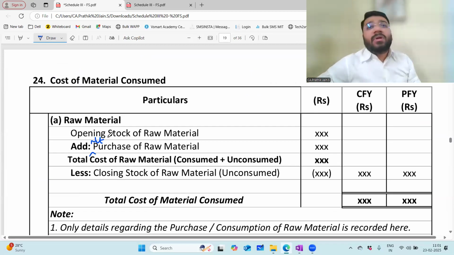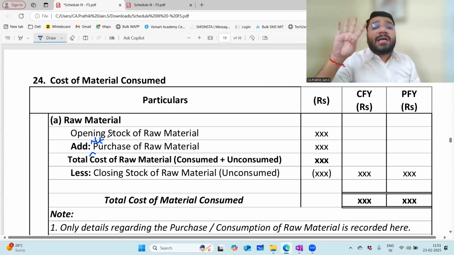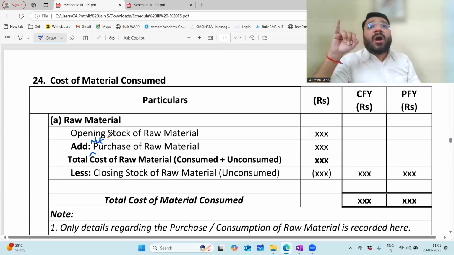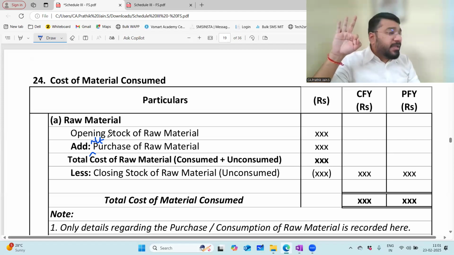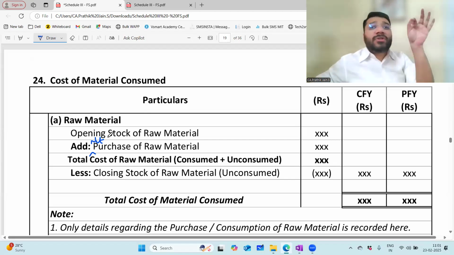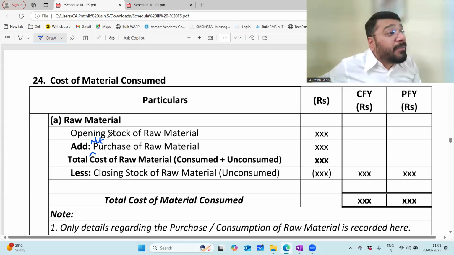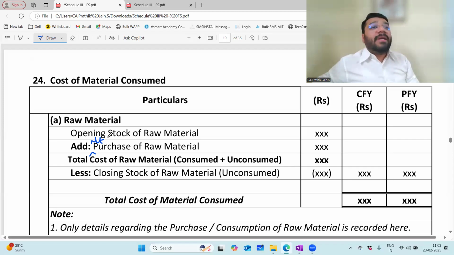My question goes to all of you. How many broad types or classifications of stock or inventory are there? The four broad classifications of inventory: one is raw material, work in progress, finished goods, and stock in trade. Raw material, WIP, FG are part of which industry? Manufacturing industry. Stock in trade is part of the trading industry. So here, out of the four, which inventory are we talking about? Raw material.